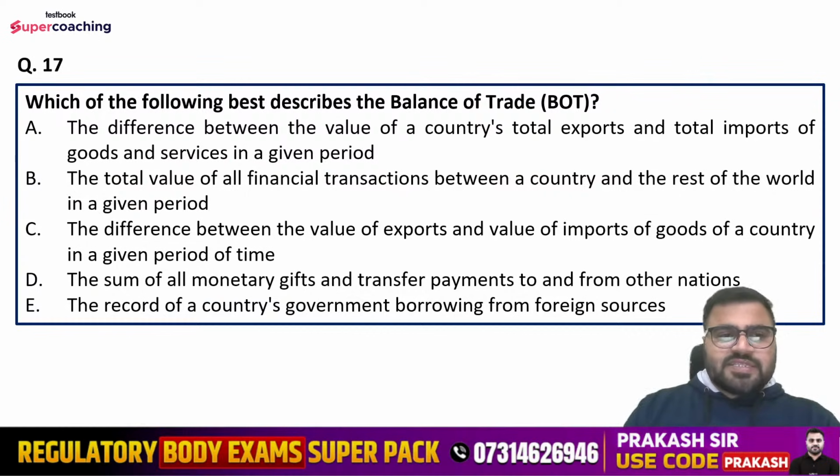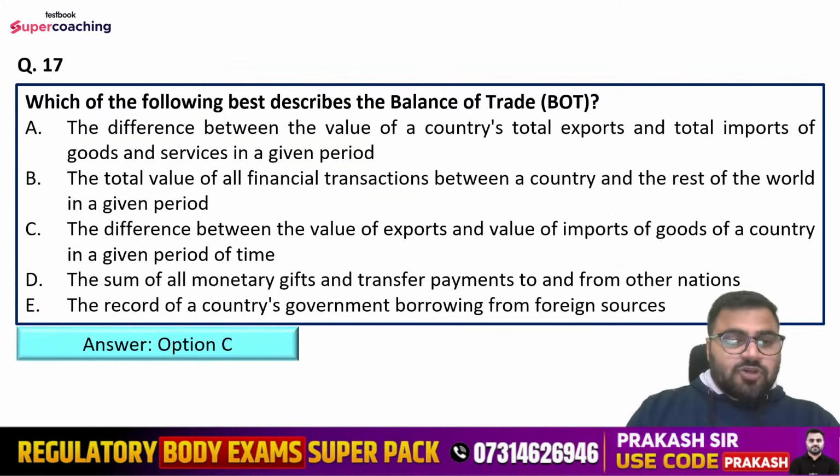Question number 17 is which of the following best describes the balance of trade? Options are the difference between the value of a country's total exports and total imports of goods and services in a given period, the total value of all financial transactions between a country and the rest of the world in a given period, the difference between the value of exports and the value of imports of goods of a country in a given period of time, the sum of all monetary gifts and transfer payments to and from other nations, the record of a country's government borrowing from foreign sources. What is the right answer, guys?